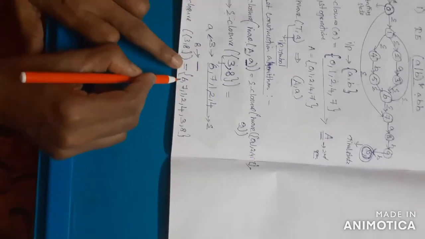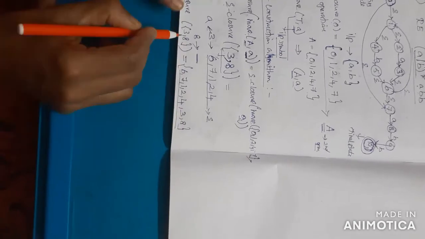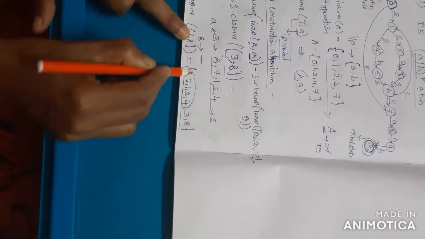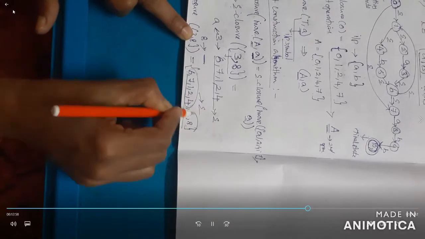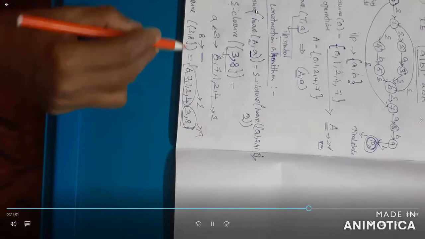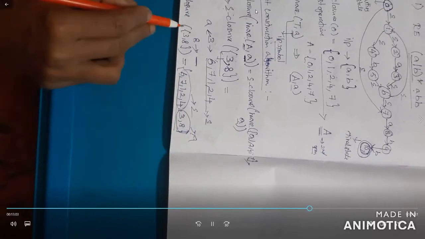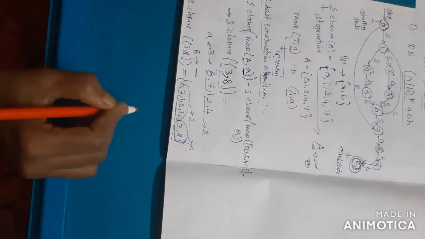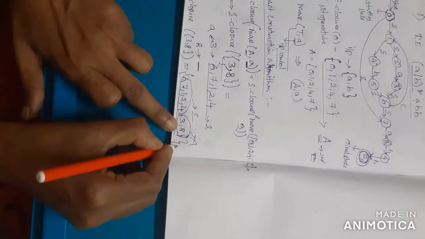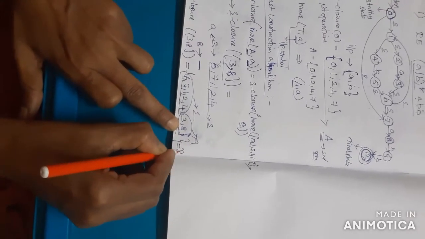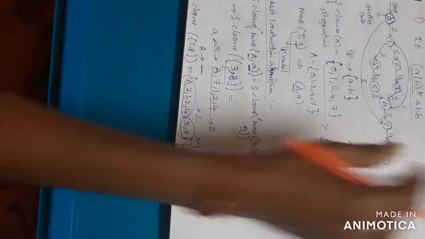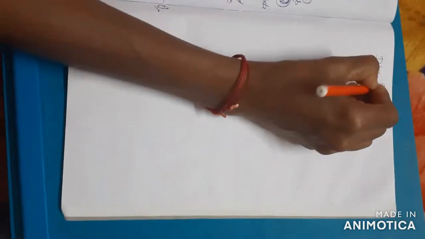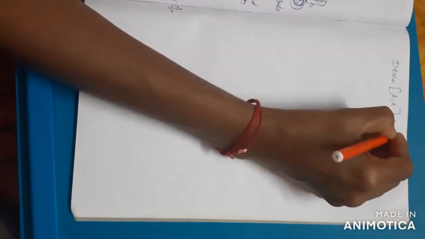Here check what is the output for 3, A. 3 and 8 added. Remaining, all the values are epsilon only, empty only. So here the value for A, move of A, A is 3, 8. 3, 8 is the value. So this is for the new state. So you can write the value for the state as capital B. So what is the answer here? So D transition of A, A is equal to B.